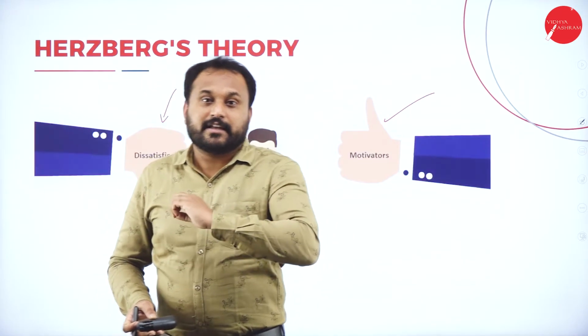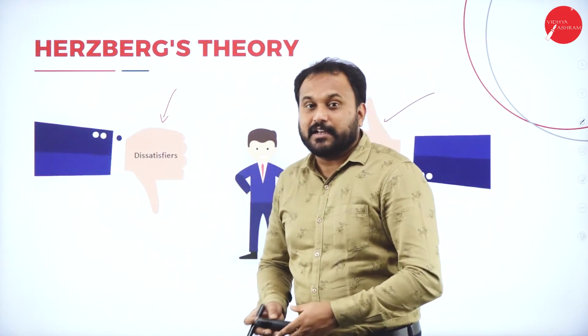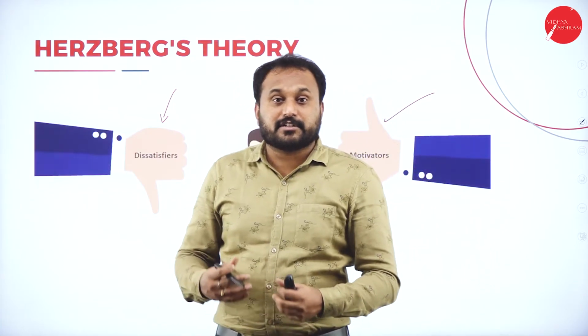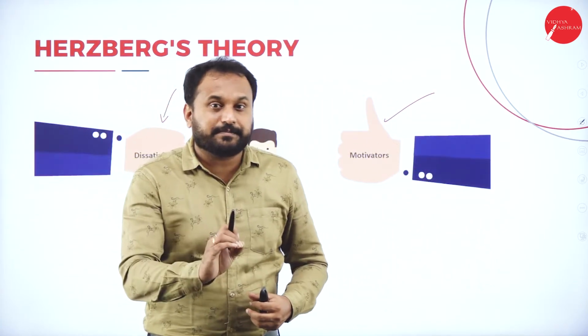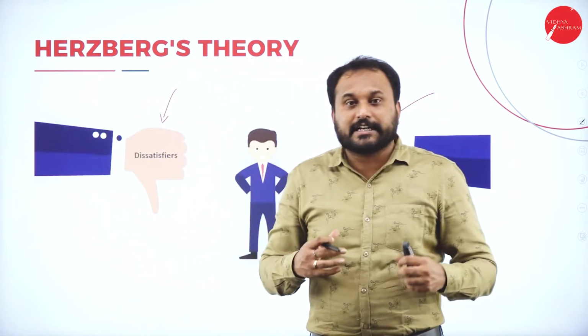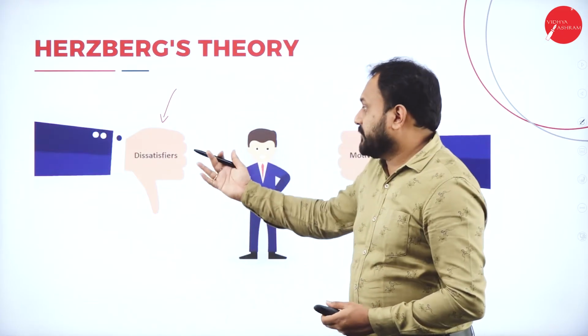You will actually get it on the 5th day or the 6th day or the 7th day or sometimes the 8th day. Now you are working for the organization, but the organization is not giving you salary on time. They will give you salary, but on time they are not giving it to you. You have that kind of dissatisfaction. Why are they not doing it? So these are the hygiene factors.